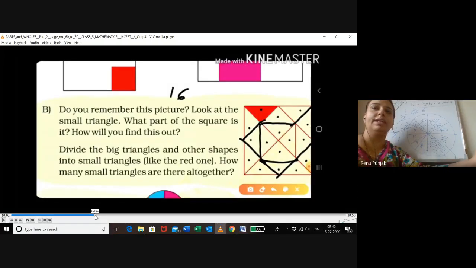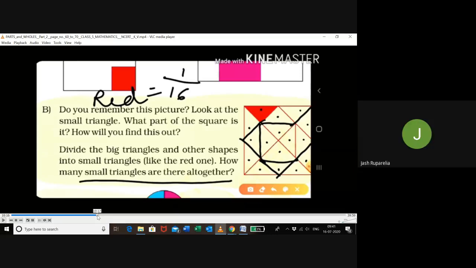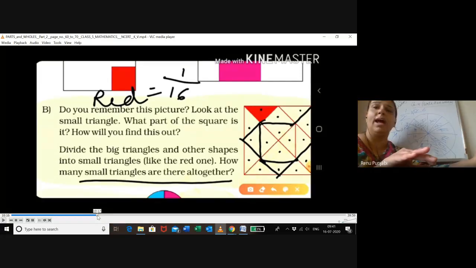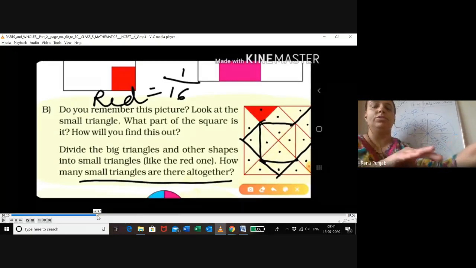So they have divided this figure into 6 equal triangles. And out of this, what is the fraction of the red one? Children, what is the fraction of red one? 1 upon 9. How? The total parts they have divided, 16. 1 upon 16th. So the next part we will cover in our next class tomorrow.